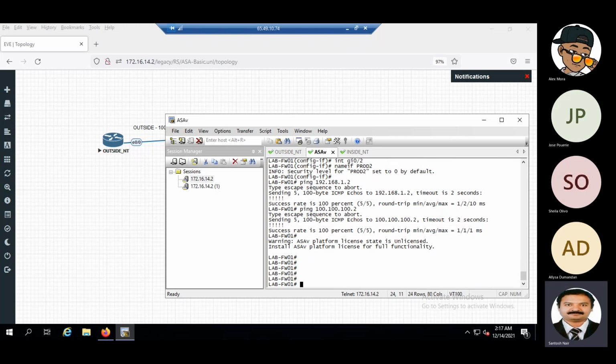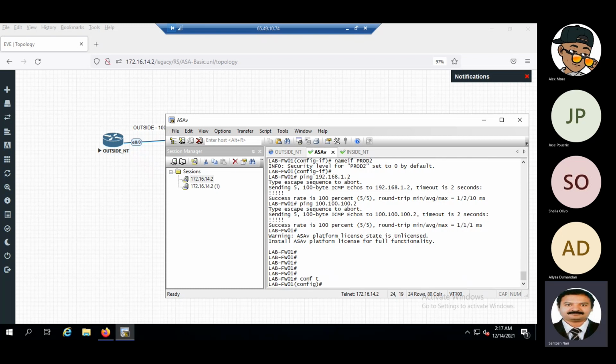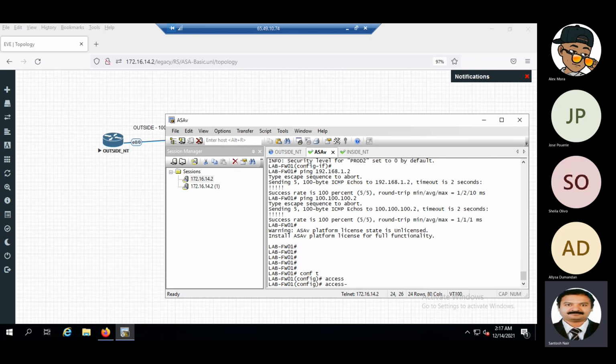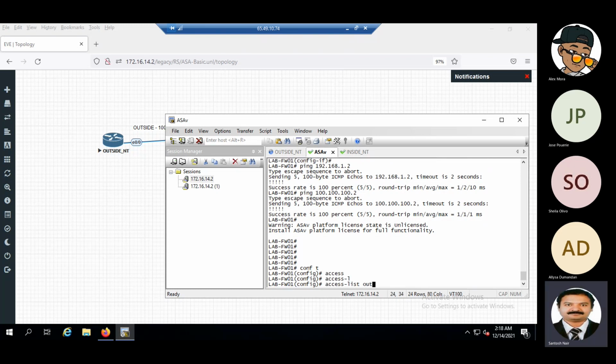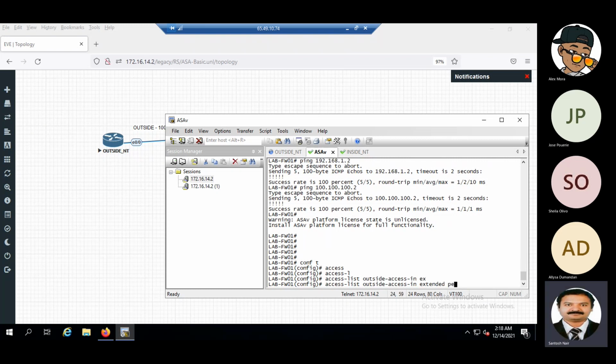Okay, so suppose we want to allow the traffic. What we have to do? We have to do conf t. First of all, we create an access list, outside access in, extended permit.